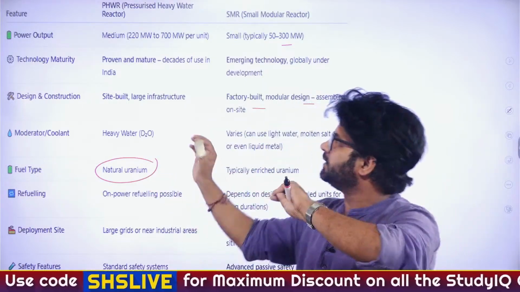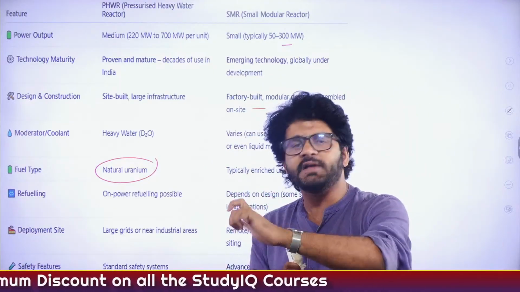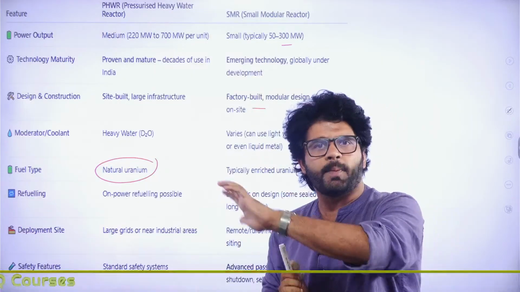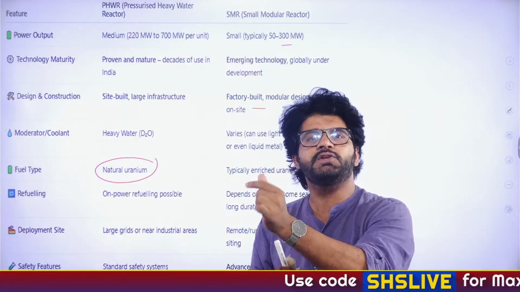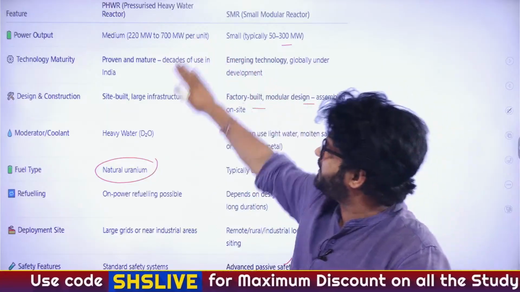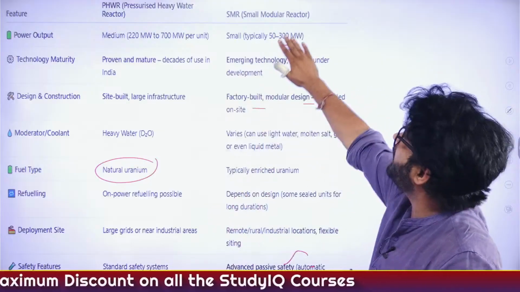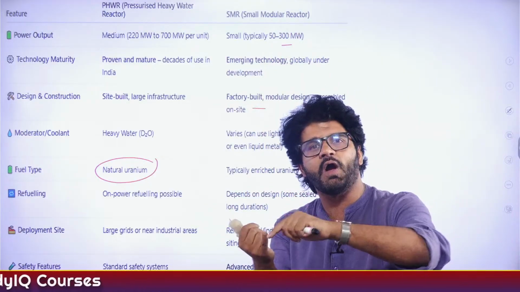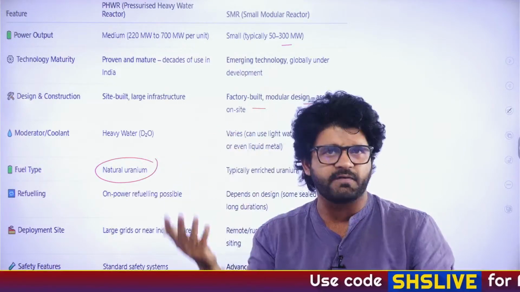There are different reactors where you have to enrich uranium. Uranium has different types of isotopes. See, there are so many technical words here. Isotope, isobar. So uranium 235, 238. Sometimes you will need enriched uranium, which can function properly in a nuclear reactor. That is not the case with PHWR. They take natural uranium as raw material and produce energy. Unlike SMR, which requires enriched uranium. That means here you have to increase the concentration of the uranium isotope you are using.